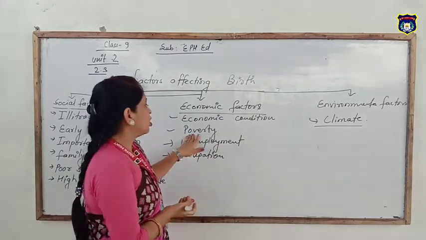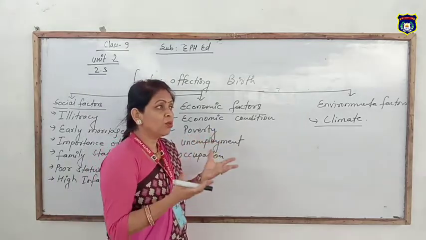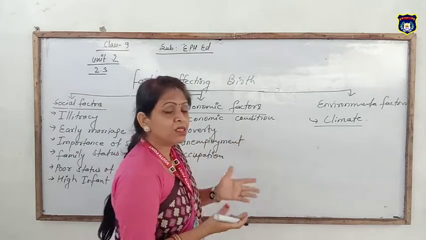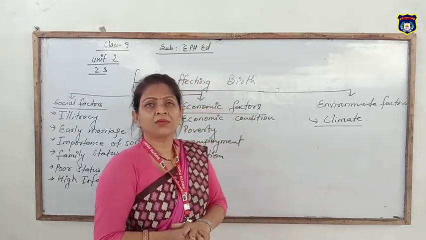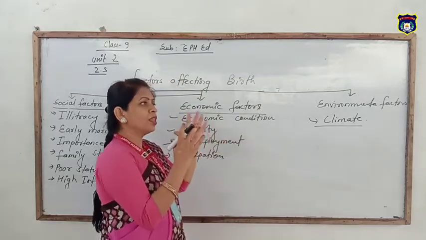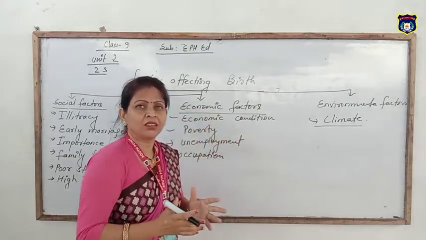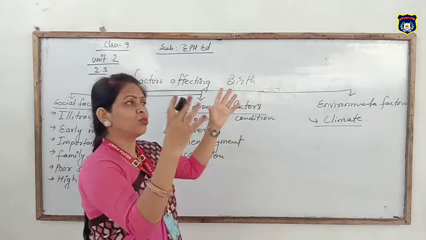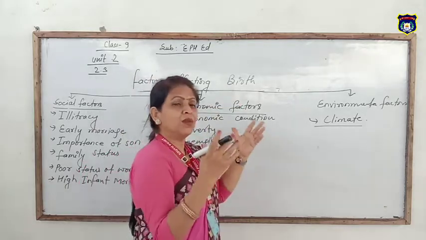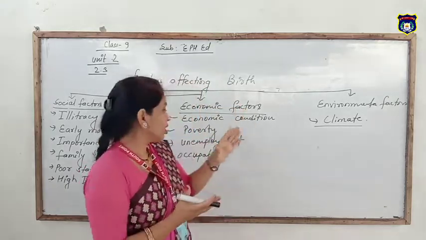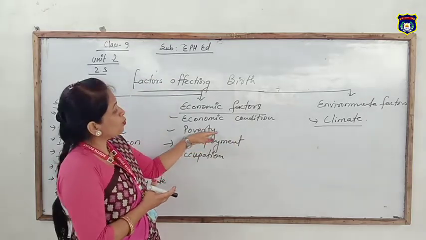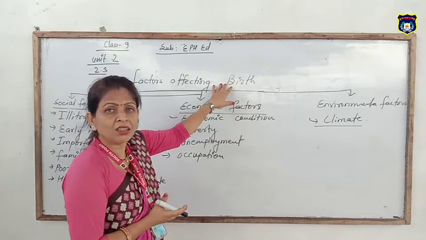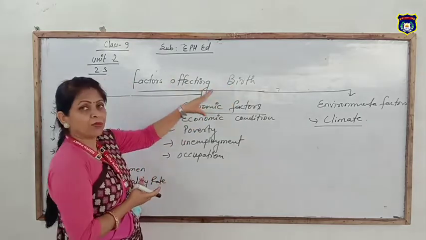They have not sufficient economy or money to fulfill their basic needs, extra needs, and they think if they bear more children, in future time they will earn and they may be rich in the future. That type of thought also leads couples to bear more children. It also affects our birth.